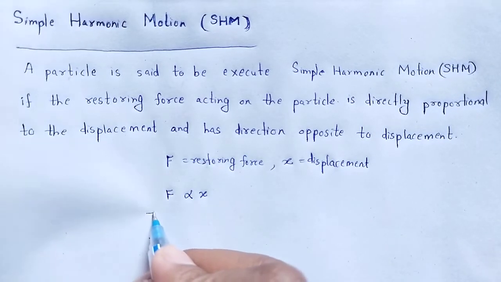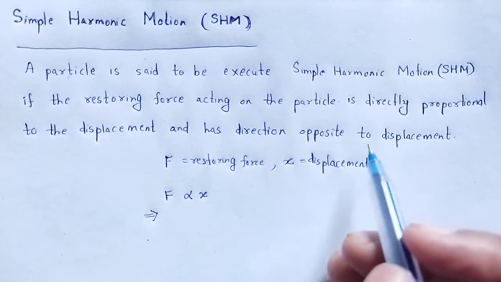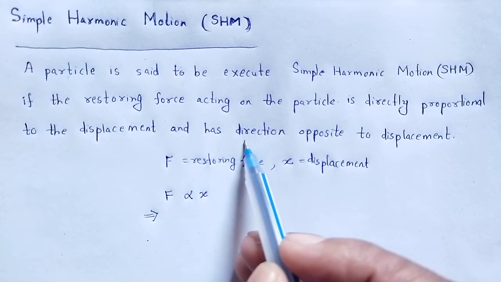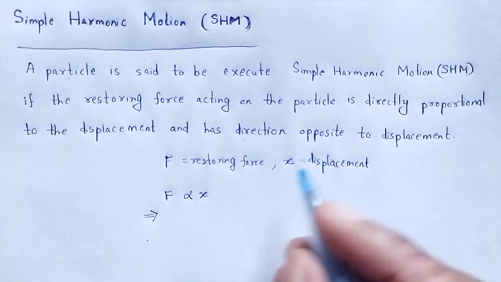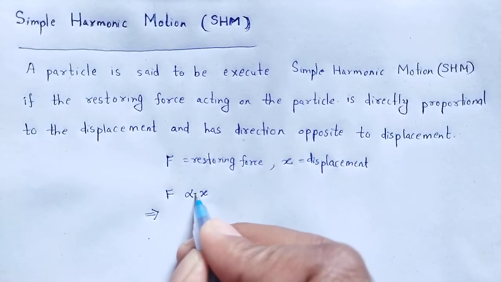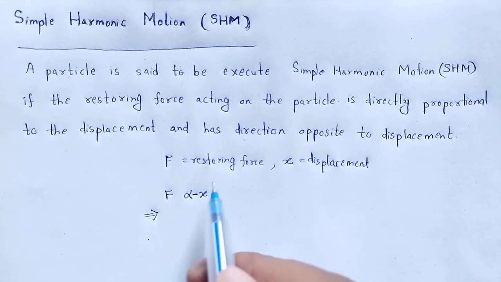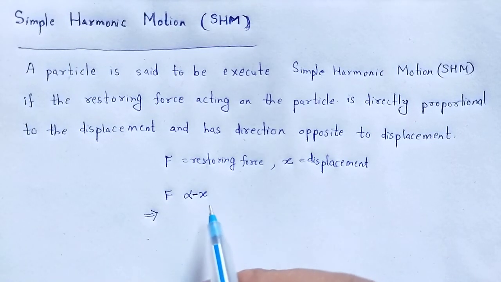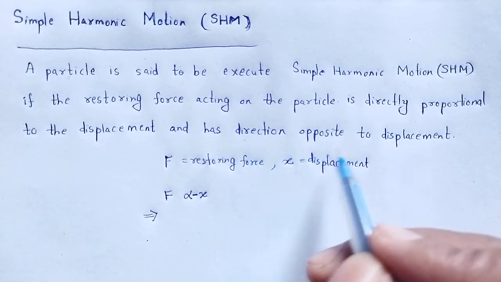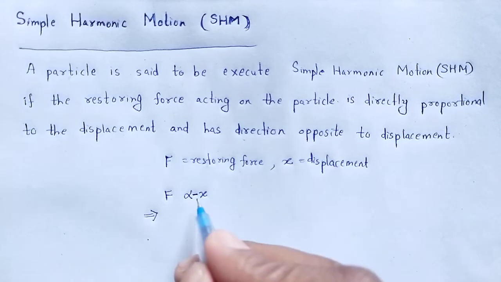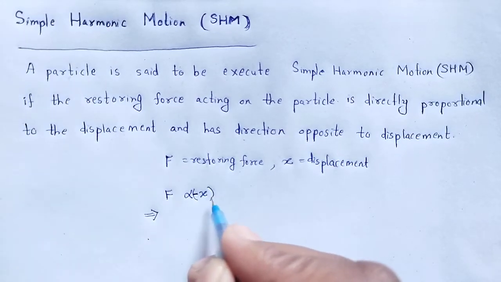Which implies, and again the direction is opposite to that of displacement. That is why we introduce a negative sign here.